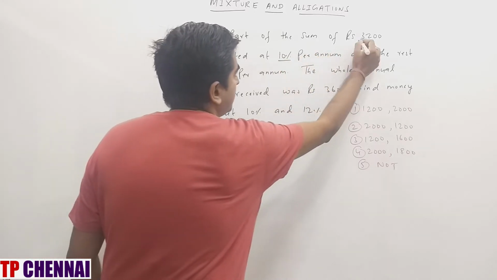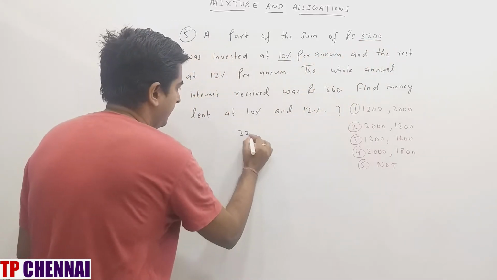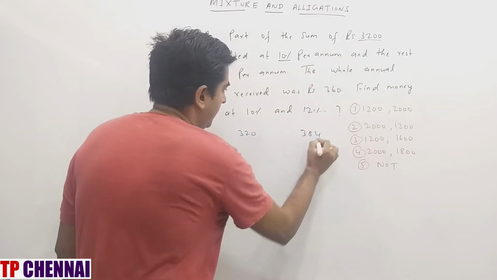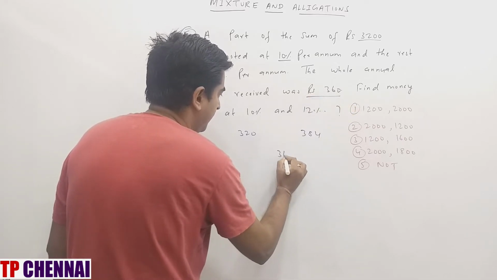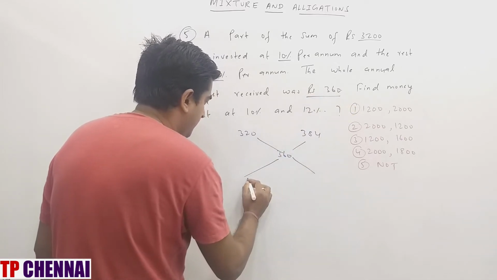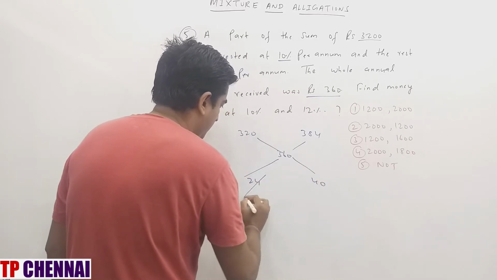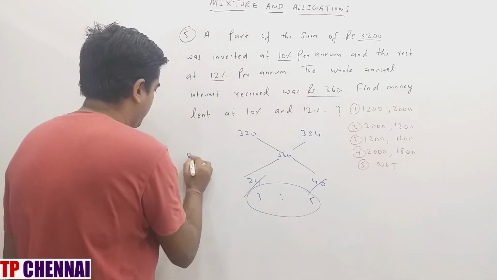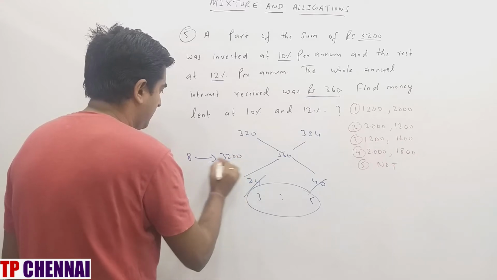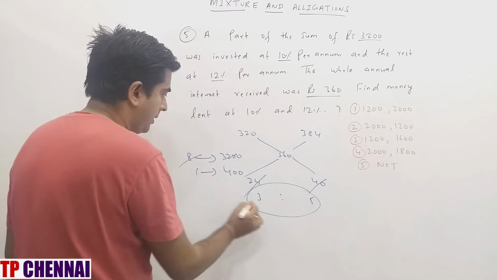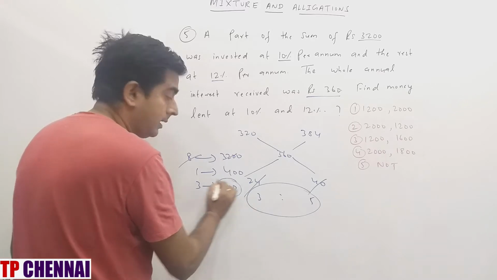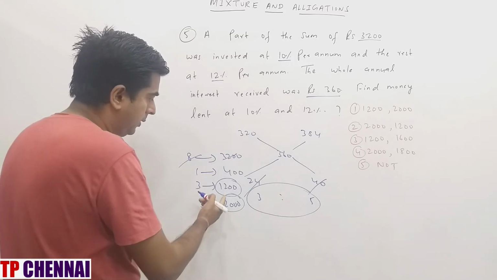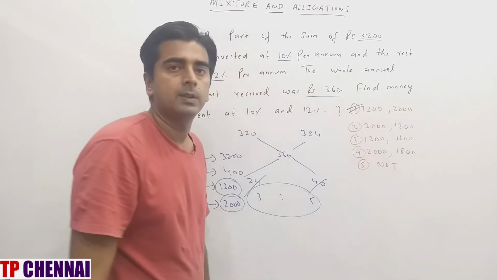So first we will take 10% of 3200. How much? 320. Then we will say 12% of 3200. How much? 384. Overall interest is how much? 360. This is how much? 24. This is how much? 40. So 3:5. This is the principal part. So 8 parts is how much initial principal? 3200. 1 part is how much? 400. So 3 parts is how much? 1200. 5 parts is how much? 2000. So what is my answer? 1200 and 2000, which is nothing but first option.